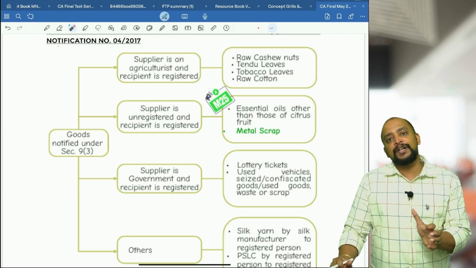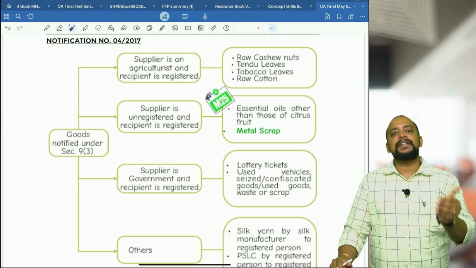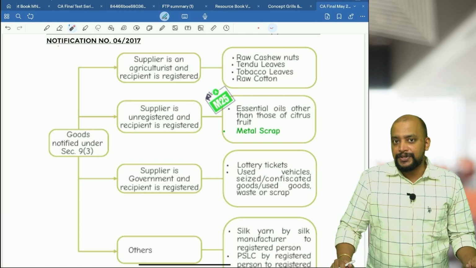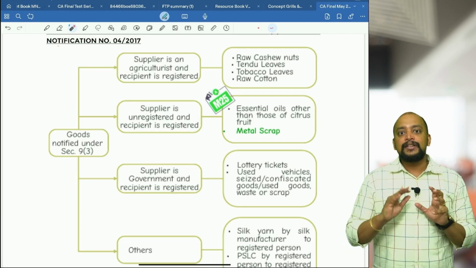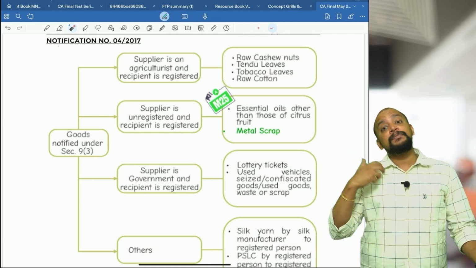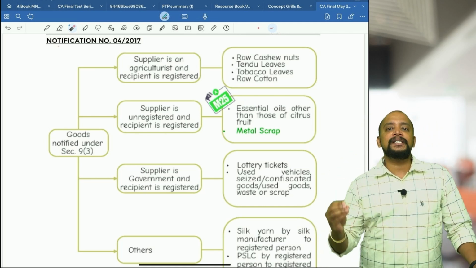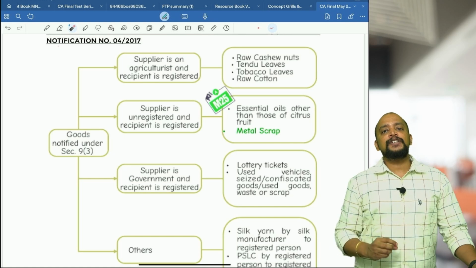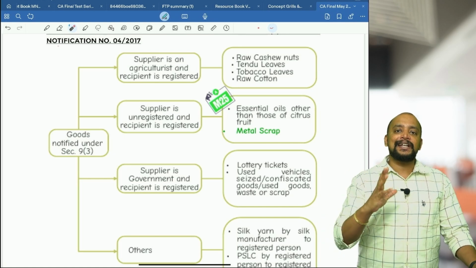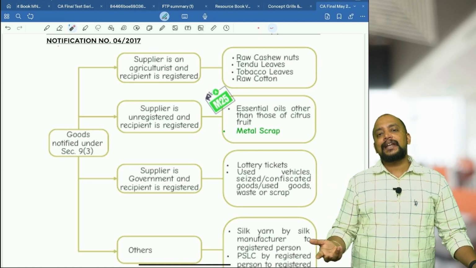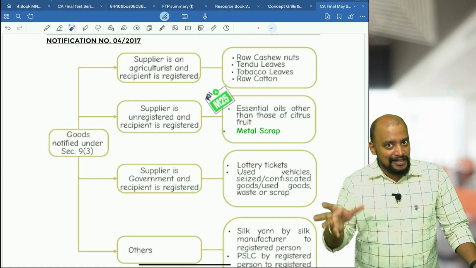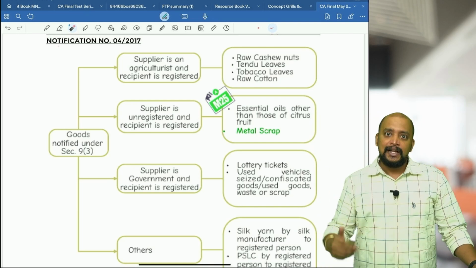Always there is a confusion, sir, that in some places it is given that the recipient should be registered, then only RCM will be applicable. But what about compulsory registration? This confusion will always be there. Generally, if nothing is given, and it is RCM, first the applicability is RCM, then the recipient has to compulsorily get registered. For example, services provided by an advocate to a business entity whose turnover during the previous year exceeds the threshold limit. In that case, nowhere is it given that the recipient should be registered. So that is RCM, and the recipient has to get registered.